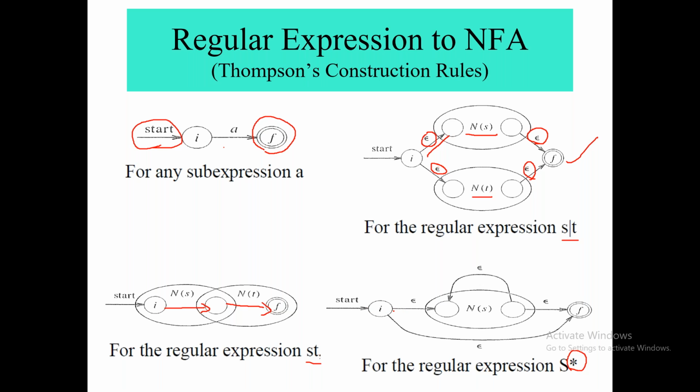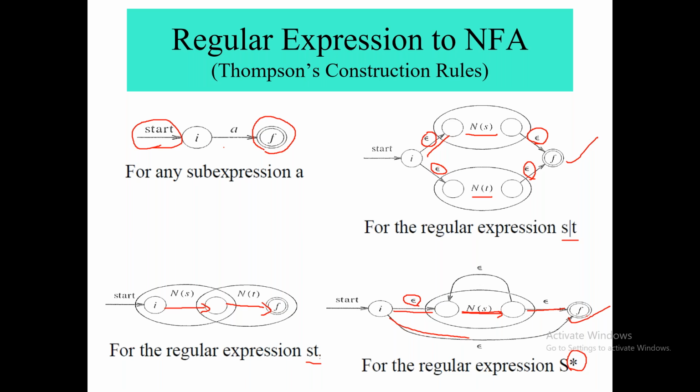First, from the starting state, we go to the second node with an epsilon construction. Then from the second to the third node, we write S. If I want S for 0 times, meaning I don't want any occurrence of S, then from the starting state I will take this epsilon construction and reach my final destination. If I want S to occur 1 time, first I go from here to here with an epsilon construction, then I take the S transition. Then again I go from the third node to the fourth node, which is my destination node.